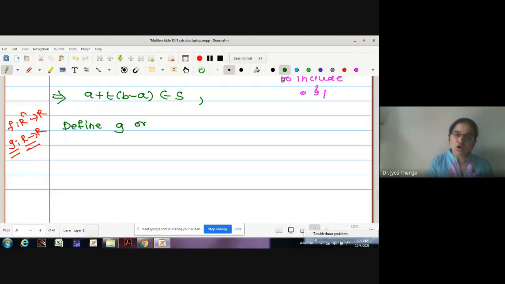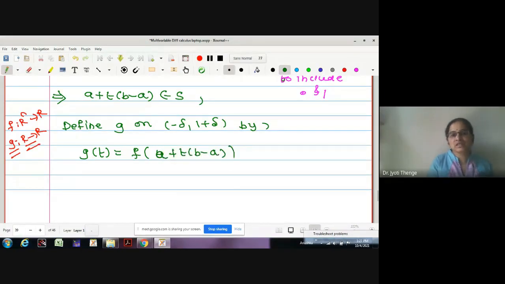Define G on minus delta to 1 plus delta as follows: G of t is f of A plus t times (B minus A). This belongs to S, and belonging to S means it is contained in Rn. Therefore, f can be defined on this vector in an Rn space. And what is the resultant of f?